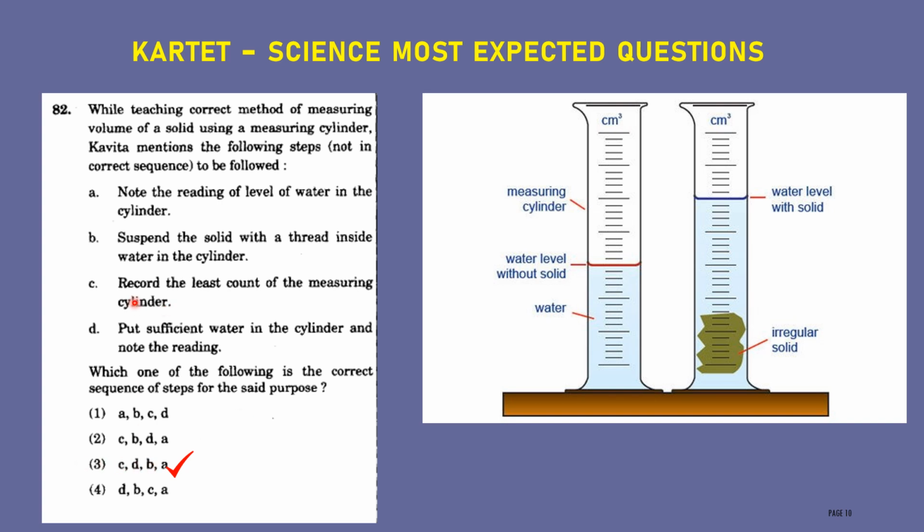First, record the least count of the measuring cylinder, that is the first one. Next one is D, put a sufficient amount of water in the cylinder and note the reading. Then B, suspend the solid with a thread inside the water in the cylinder. The next one, note the reading of the level of water in the cylinder. That is the correct sequence of measuring the volume of a solid using a measuring cylinder.